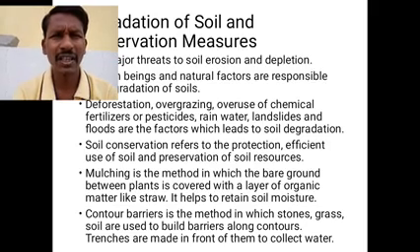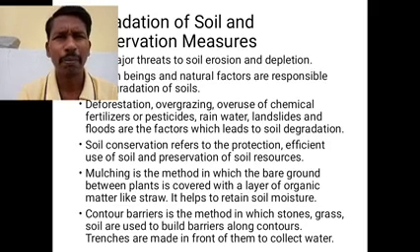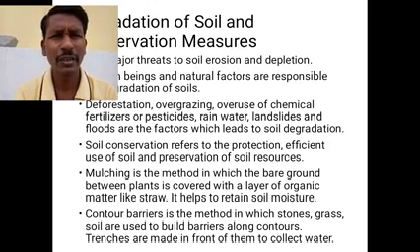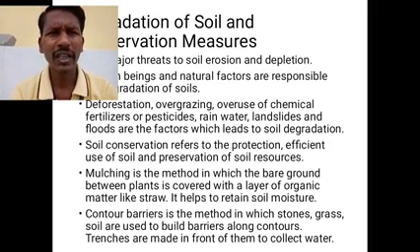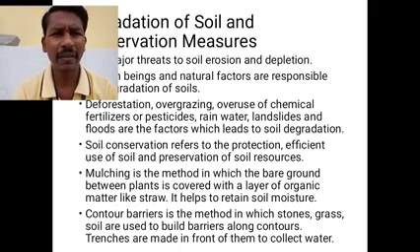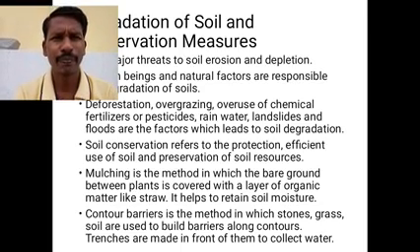Mulching is where bare ground or the land which is used for agricultural activity, where different crops or different plants are planted, in between the two different crops or plants, or the bare land which remained unused, organic matter like straw and a kind of grass is allowed to grow.